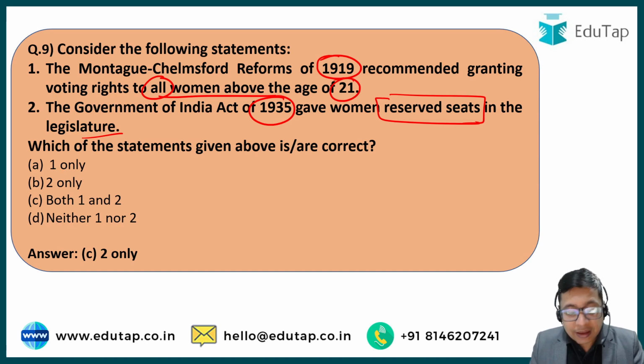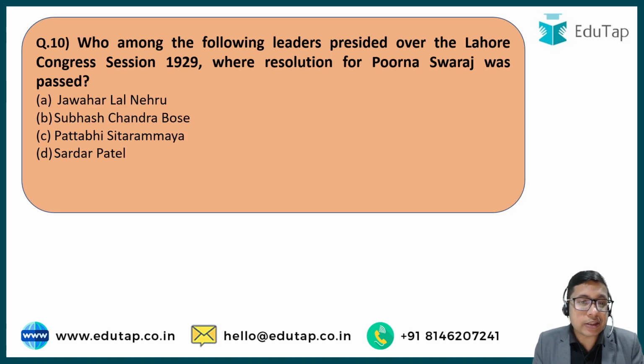Next up is the last question of the day, my friends, and this question is a very popular question, and I hope many of you know the answer. Who among the following leaders presided over the Lahore Congress session of 1929, where the resolution for Purna Swaraj was passed? This was the first time the Congress accepted this resolution that we wanted complete independence. We wanted nothing to do with the Britishers, and they must leave the country in our own hands.